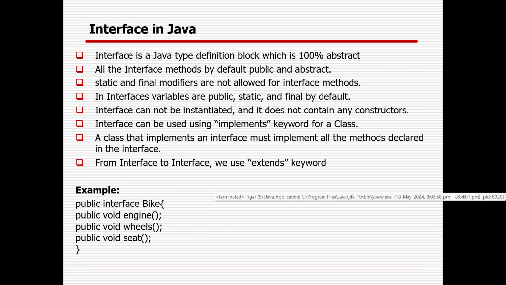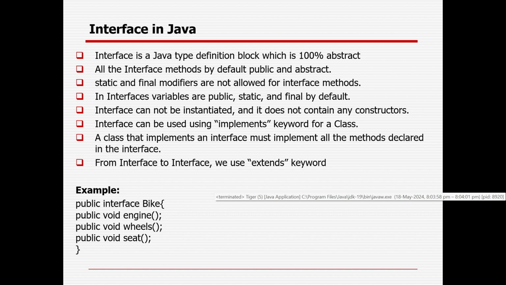An interface is a Java type definition block which is 100% abstract in nature. All the interface methods are by default public and abstract. Static and final modifiers are not allowed for interface methods. In an interface, variables are public, static and final by default. An interface cannot be instantiated. You cannot create an object or instance for any interface, and it does not contain any constructor. An interface can be used by a class using the implements keyword.